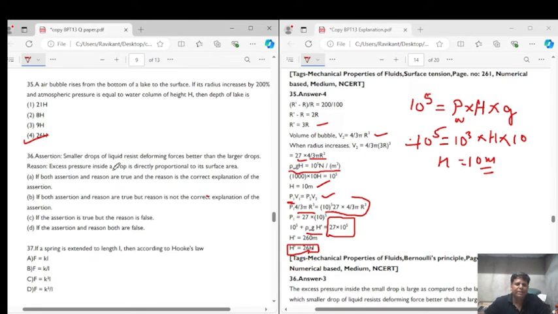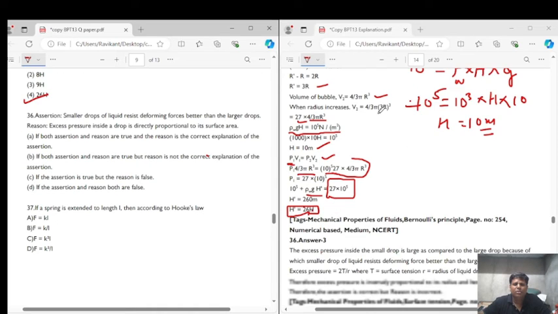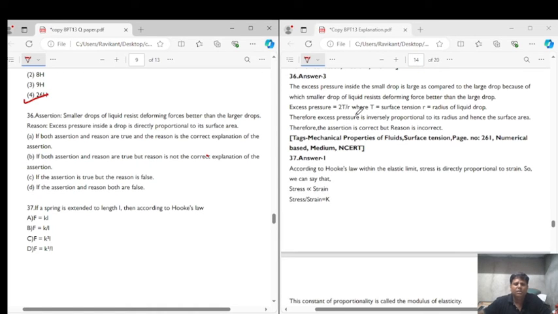Now let's get into question number 36. Question number 36 says, assertion, smaller drop of liquid resists deforming force better than the larger drops. Reason, excess pressure inside a drop is directly proportional to the surface area, right? So the correct answer for this is option C. That is, the assertion is true, but reason is false.